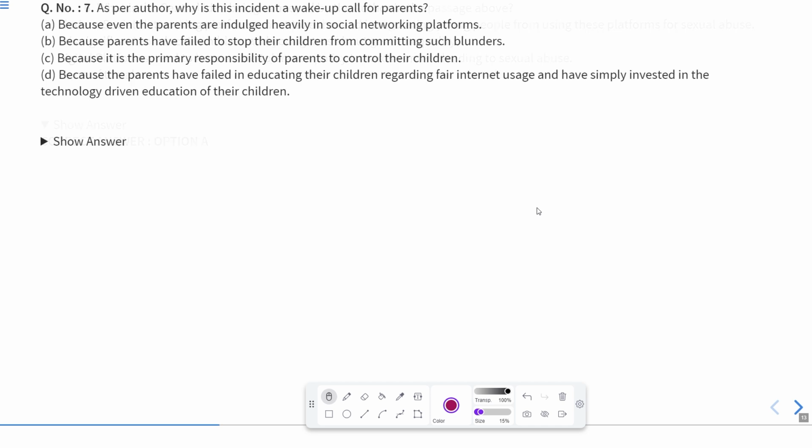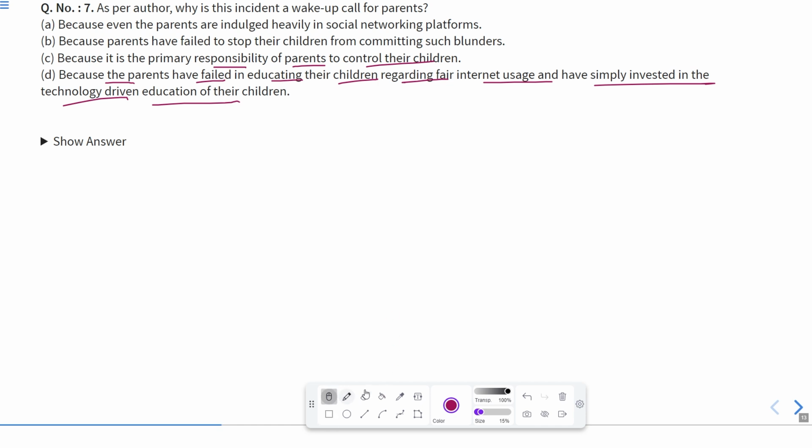Now let us move to the next question. As per the author, why is this incident a wake up call for parents? Let us see the options. Because even the parents are indulged heavily in social networking platforms. Because parents have failed to stop their children from committing such blunders. Because it is the primary responsibility of parents to control their children. Because the parents have failed in educating their children regarding fair internet usage and have simply invested in technology driven education of their children. Now, what have parents done? Why is it a wake up call?